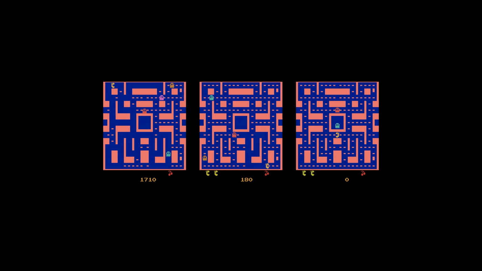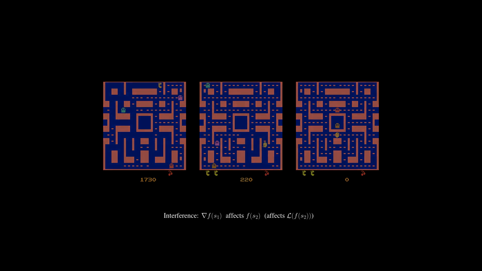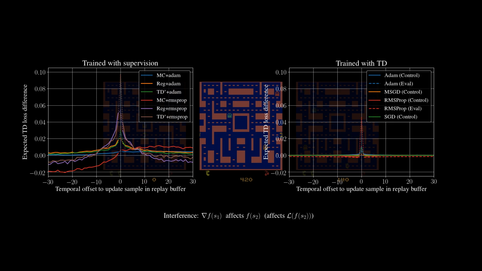Earlier I mentioned that interference between two states measures how taking gradients at one state affects the prediction at another state. Now, turning to RL, we're going to measure how taking TD gradients at one state affects the TD error at other states. In particular, we're going to look at the states right before and right after.